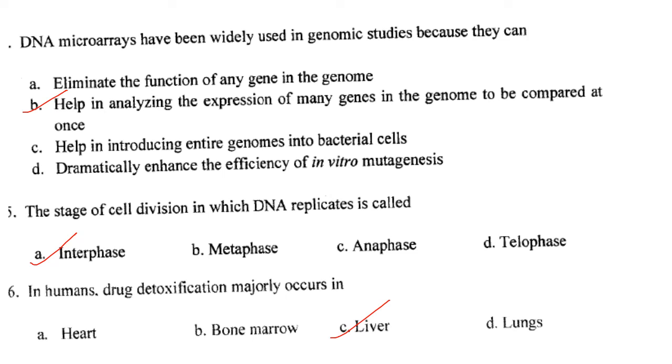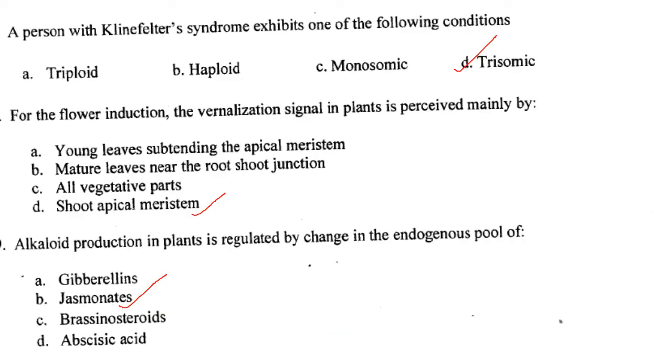Then in humans, drug detoxification majorly occurs in the liver. Answer is option C. Then a person with Klinefelter syndrome exhibits one of the following conditions. So it is trisomic. So answer is option D. Then for the flower induction, the vernalization signal in plants is perceived mainly by the shoot apical meristems.